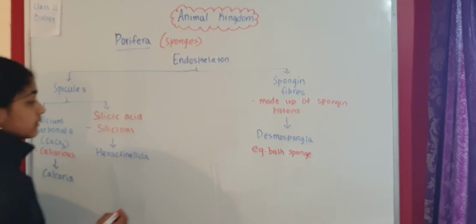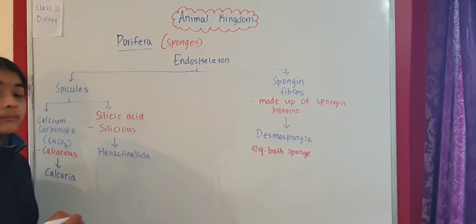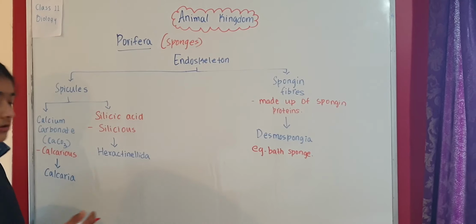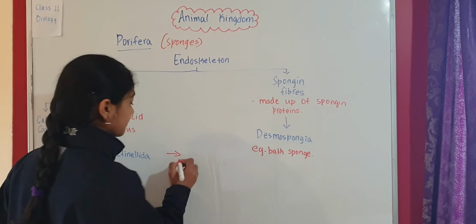Now we are going to take up some importance or uses of sponges.